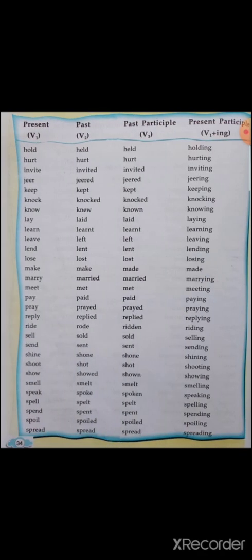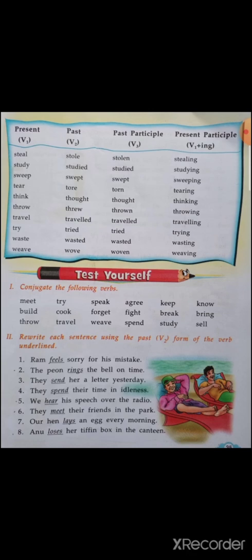Let us look at the next page. Learn, learnt, learnt, learning. Now in this, the past and the past participle are same. So these are regular main verbs. Lose, lost, lost, losing. This is again a regular main verb example. And there are many more such. So you all have to read all these examples and make sure you remember a few.